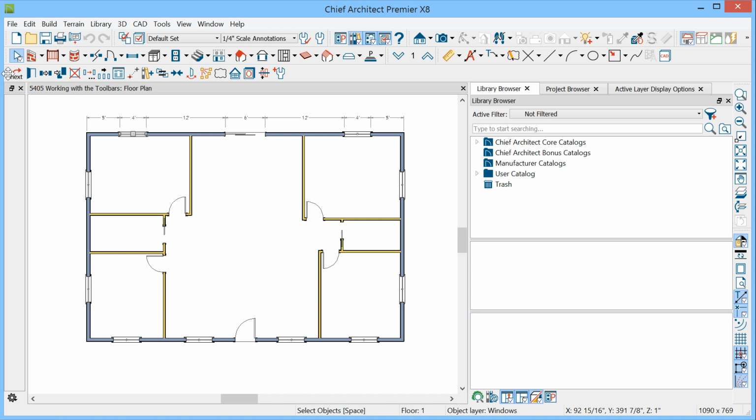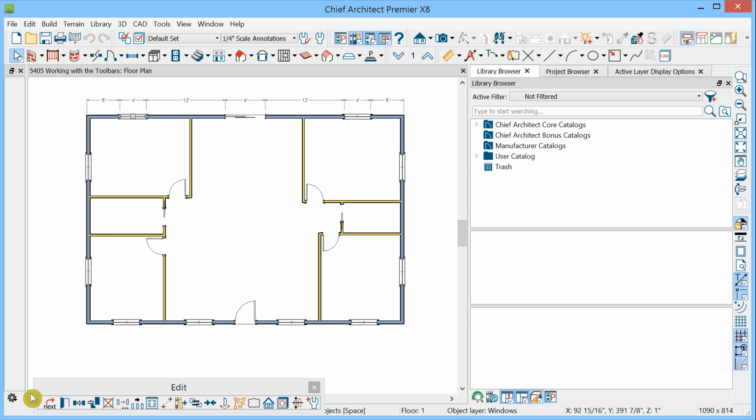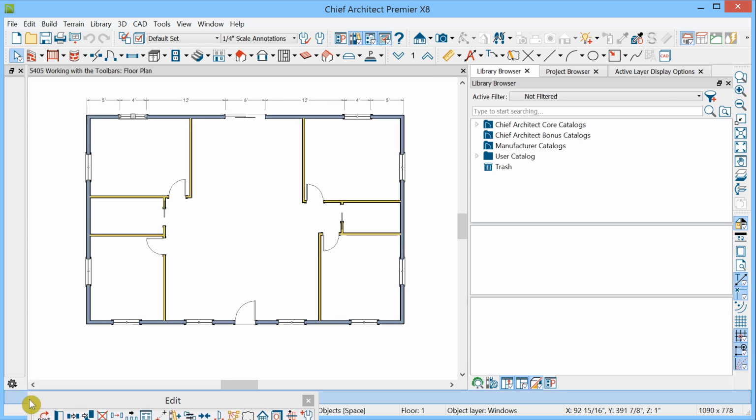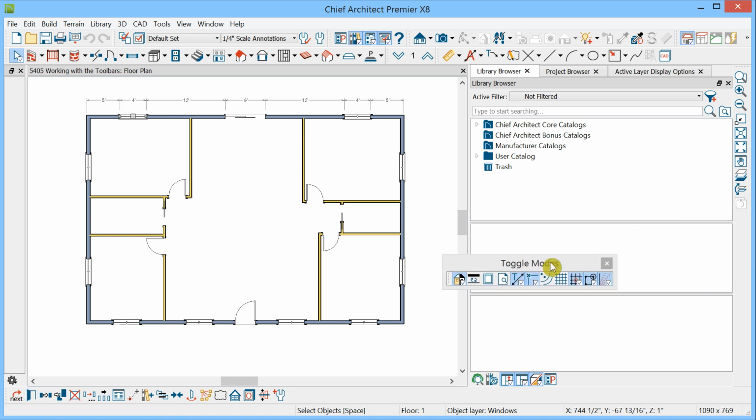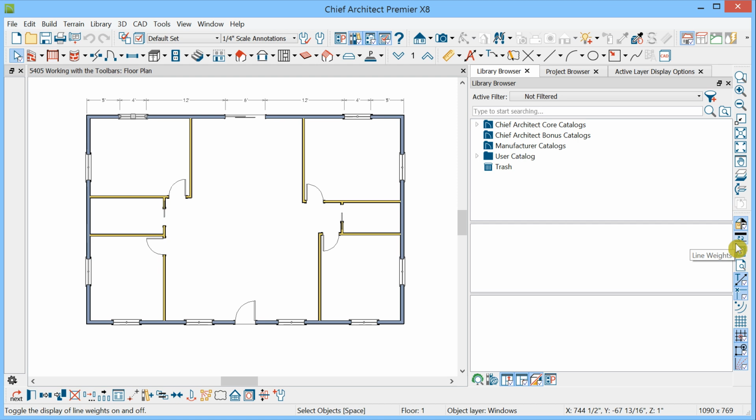Let's drag it by finding that dotted drag handle and drag it back down and snap it into this position. We'll get the feedback right here and release the mouse. So all toolbars have this dotted drag bar at the end, either at the left end typically, or perhaps at the top in this case, and they can be moved around in the same manner.